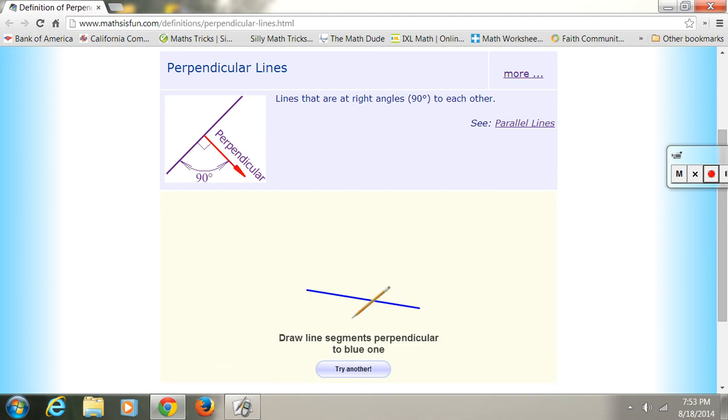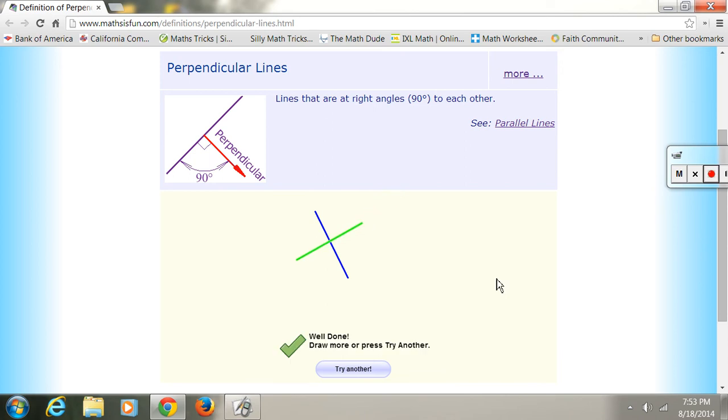You can try another, say put another one down here. So you could start like this and it's red, it's black, so that's not it, but you move it, oh, there it is. There's green, perpendicular. Oh, I let it go too early and it was not perpendicular. So it's just letting you see that it doesn't have to be at a certain angle. So there's green, that's perpendicular. Those are going to make perfect 90-degree angles right there. So you could play around with it just to show perpendicular lines on your own little website.